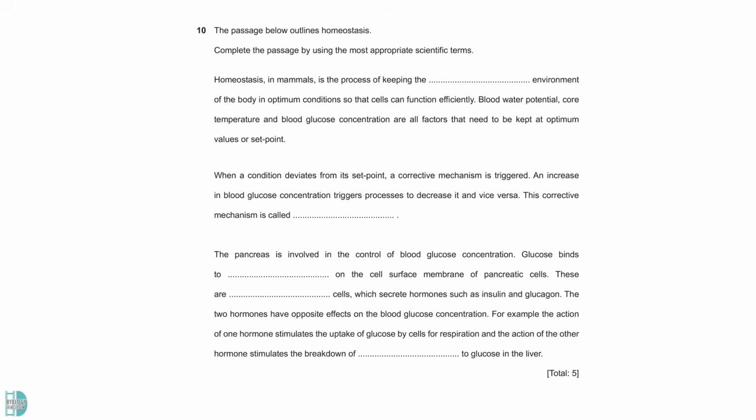In question 10, we have a passage about homeostasis. Homeostasis is the mechanism to keep the body's internal environment in optimum conditions. The second paragraph discusses the decrease in corrective action when a condition has returned to its set point. This is the negative feedback mechanism. When glucose binds to the receptor on the pancreatic cells, the endocrine cells, called alpha and beta cells, will secrete insulin and glucagon respectively. Glucagon can stimulate the breakdown of glycogen into glucose.